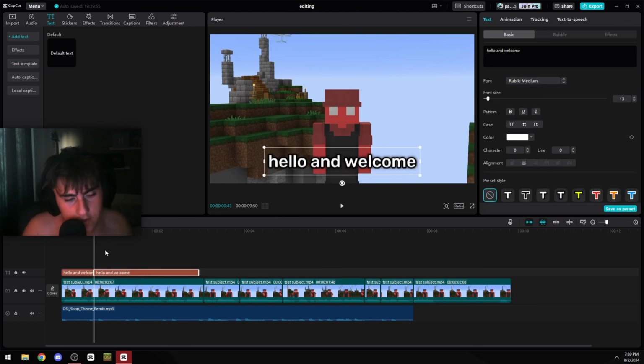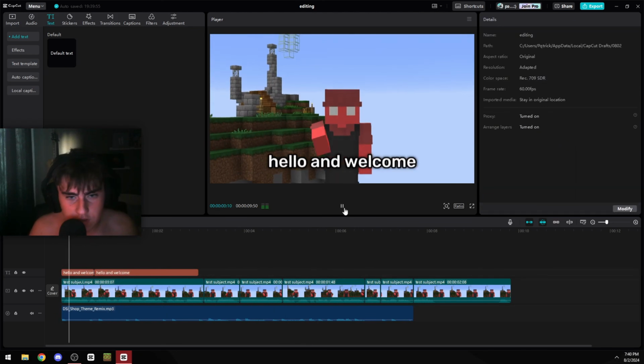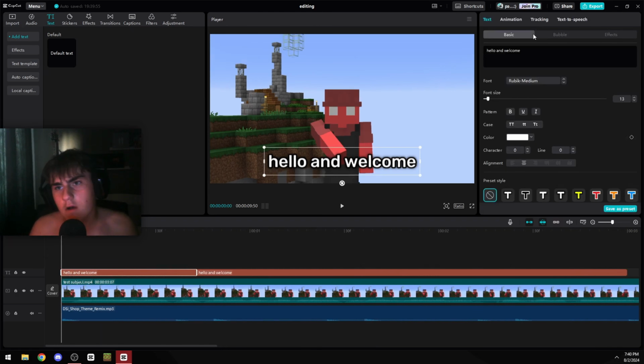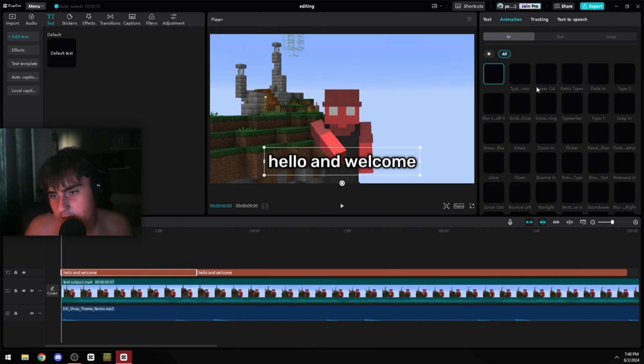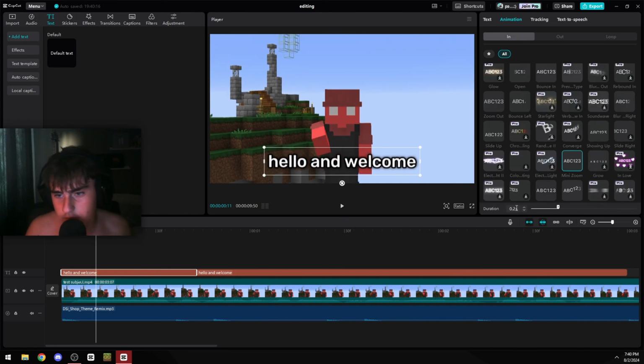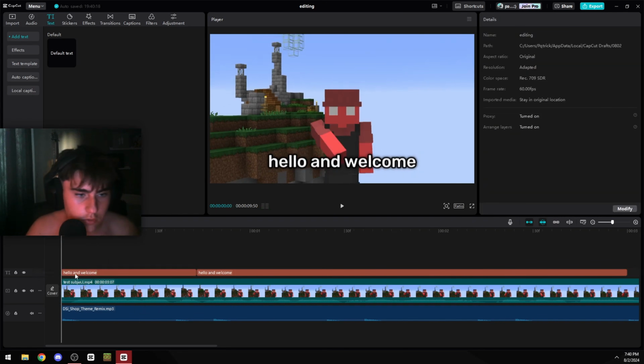Basically you just cut it and then repeat the same thing, but it kind of looks dull right now because it doesn't have any animation. So I'm going to show you what animation a lot of people use. Of course you can use the preset ones here. I think there's a pretty good one named mini zoom or something, and then I put it at 0 to 2 seconds. This is pretty good, but I'm going to show you one with keyframes.